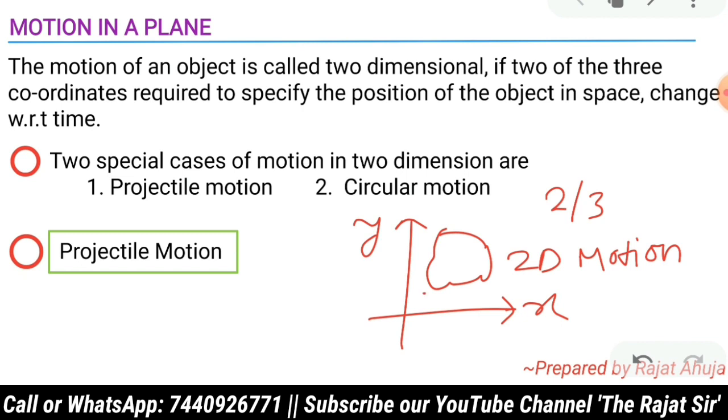For example, one object is here and is moving from this point to this point. Say this is point P, this is point Q. So we are moving in a plane where the two coordinates are changing. That's why it is an example of motion in a plane.